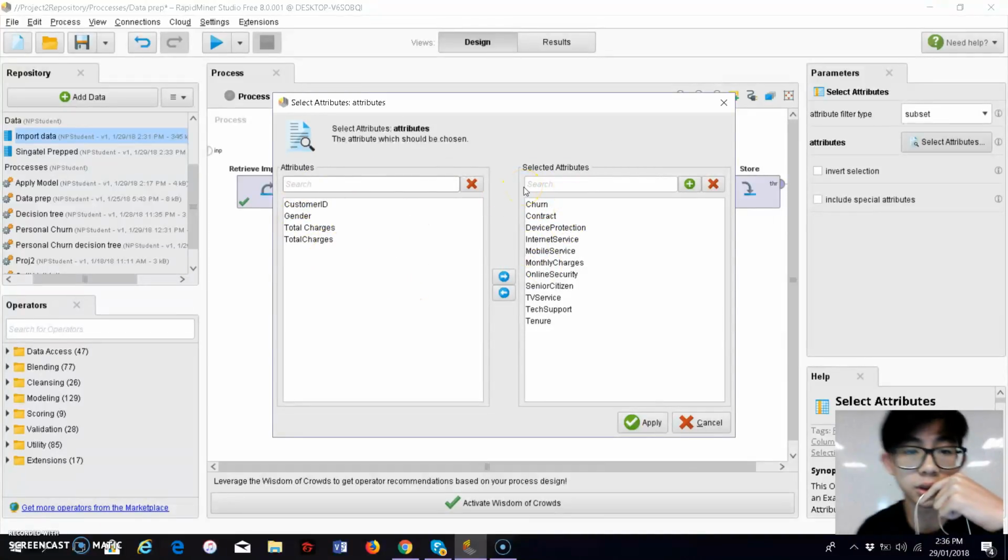So firstly, I'll just explain. We felt that customer ID was not a good predictor as it only identified the customer for the churn analysis, which is irrelevant and does not affect why customers churn.